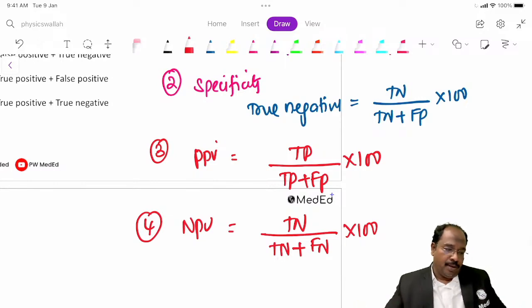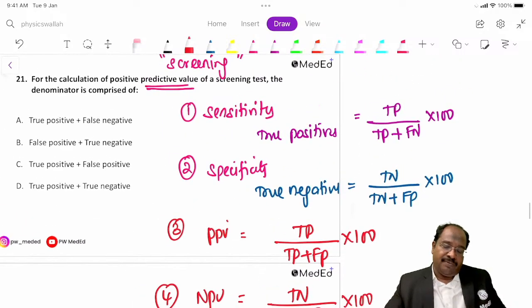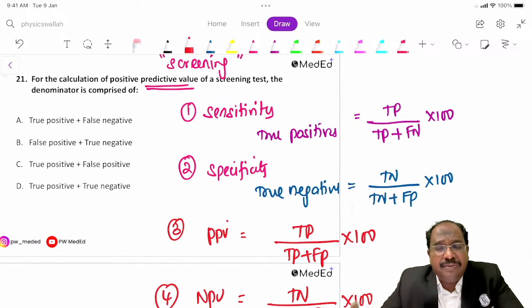Now, what is specificity? Specificity is 80%. What do you mean by that? In 100 normal people, if you do the test, it will show 80 people as non-diseased. The remaining 20 people, even though they do not have the disease, it will show as positive.